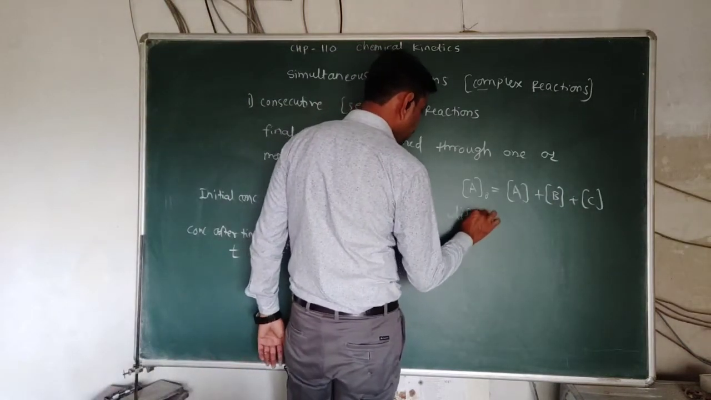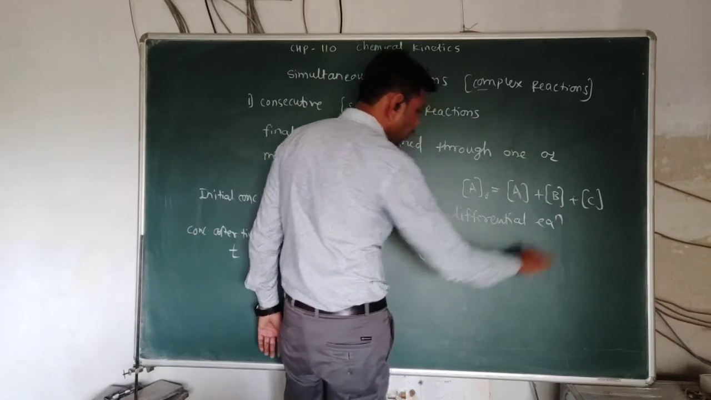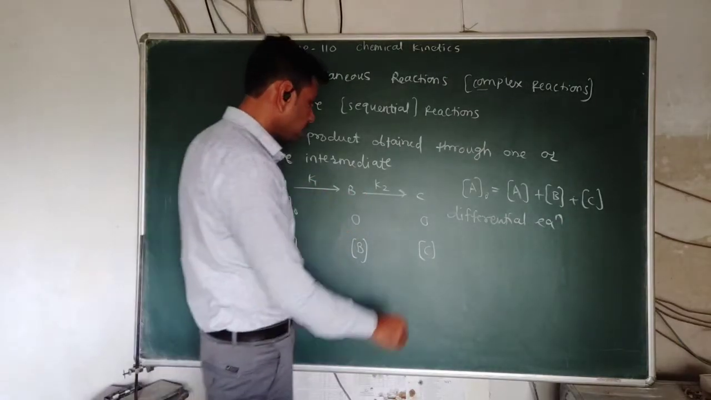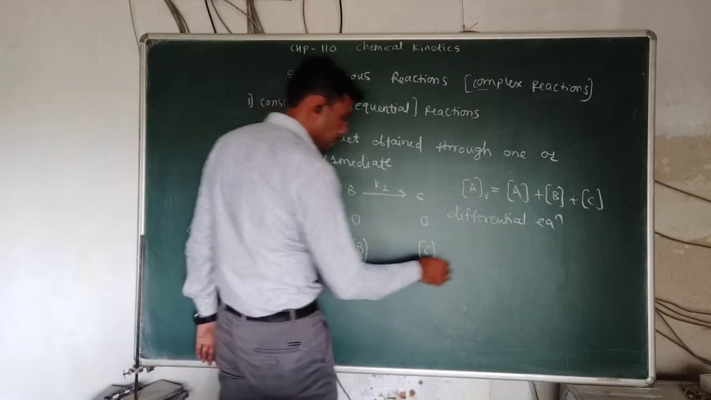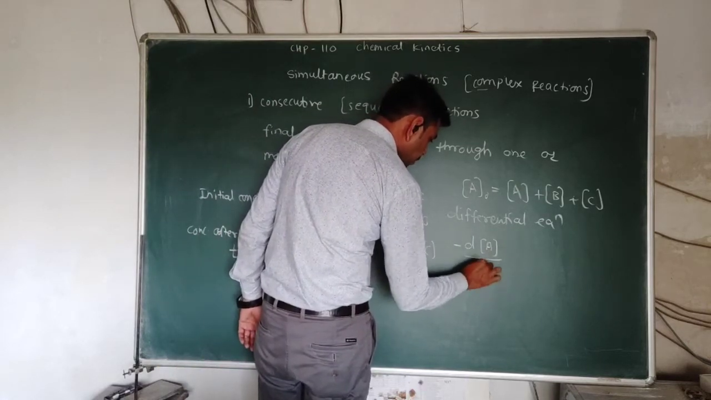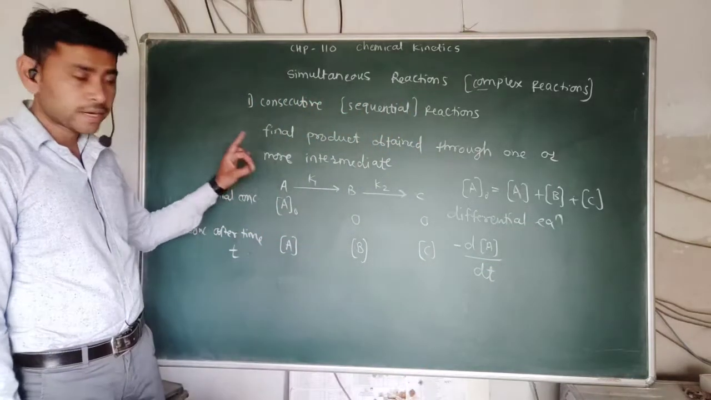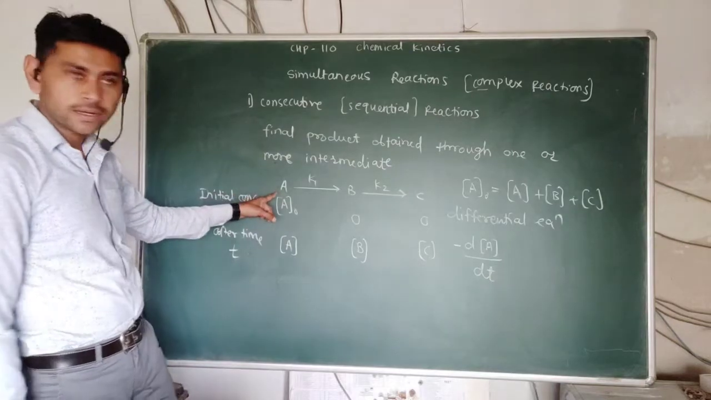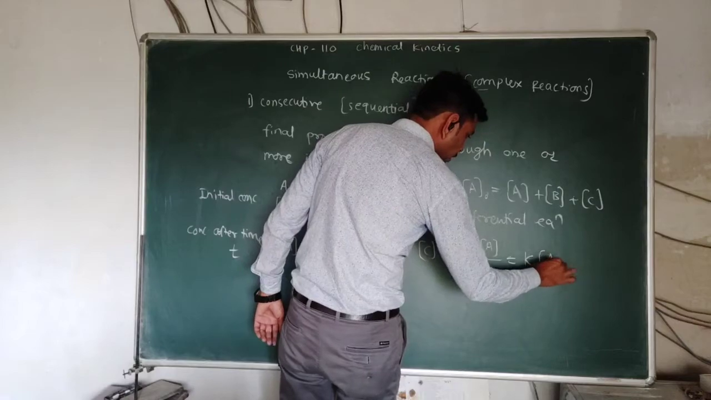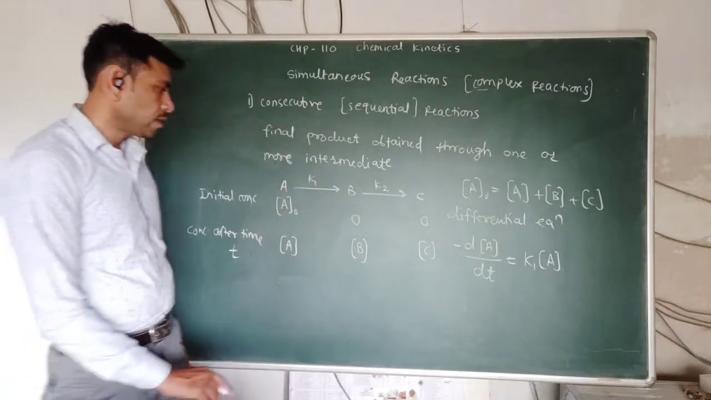So in differential form, we can write the differential equations for this reaction. For A we can write minus dA by dt, which is the rate of the reactant A, and that is equal to K1 into A, the concentration of A at time t. Now